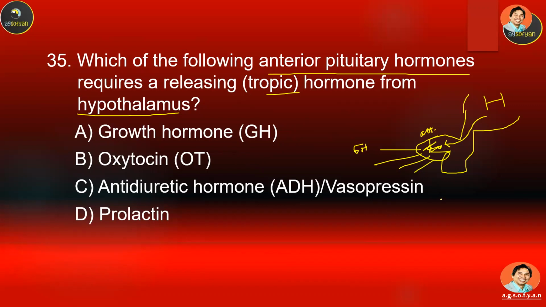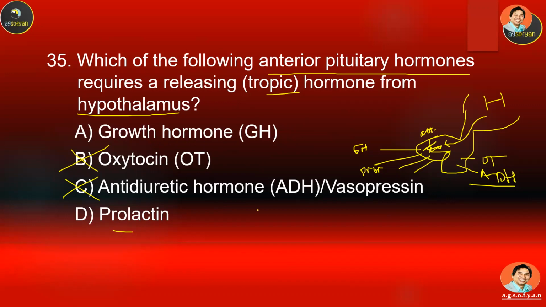One of them is growth hormone. Prolactin is also from here. ADH and OT: OT is from the hypothalamus, and ADH is in the posterior part. So these are not the answer. We can cross out OT, and we can cross out ADH. Now the choices are growth hormone and prolactin.